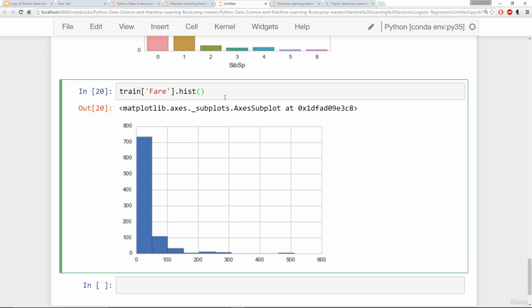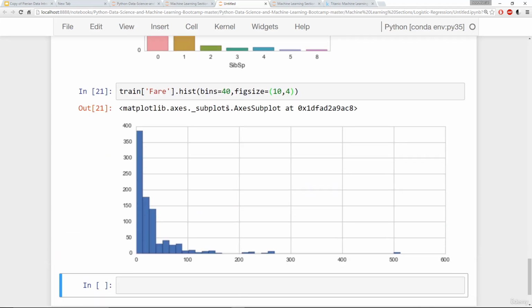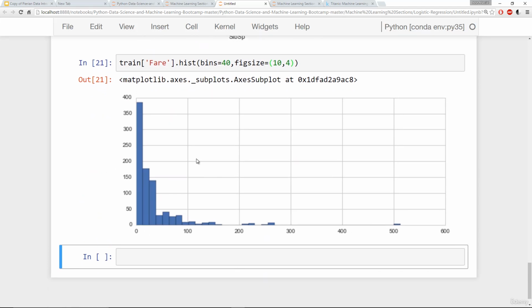To give a little more detail, I'm going to increase my bins size to 40. And then we can also kind of stretch it out by passing in fig size to maybe a 10 by 4. Okay, now I can get a higher level of detail in this distribution.